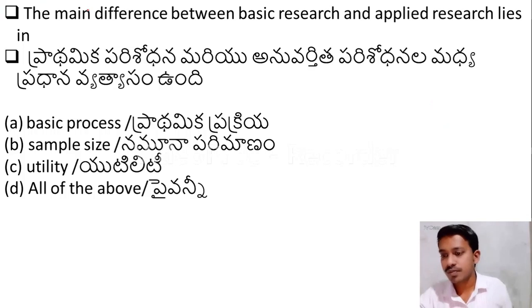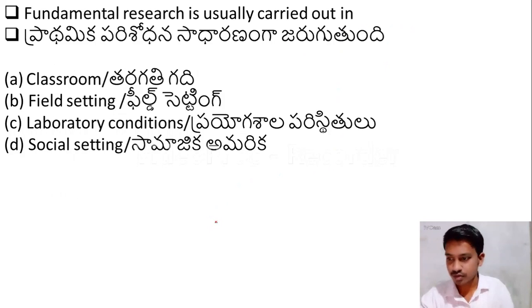Let us move to the next question. The main difference between basic research and applied research lies in option A, basic process, option B, sample size, option C, utility, option D, all of the above. The difference between basic research and applied research lies in option C, utility. Okay, it is based on the utility. We can divide the basic research and applied research. So let us move to the next question.